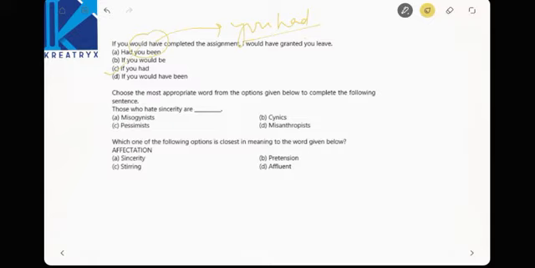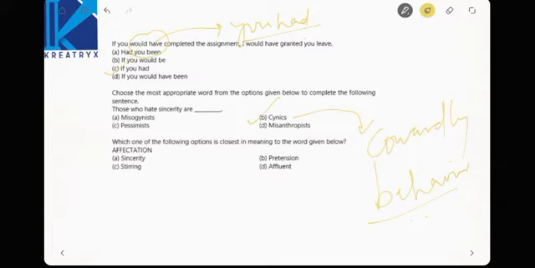Right, next, choose the most appropriate word from the options given below to complete the sentence. Those who hate sincerity are cynics. Cynics are of cowardly behavior, who are narrow-minded, right? Narrow-minded. The remaining things are pessimists or widely open-minded fellows, right?